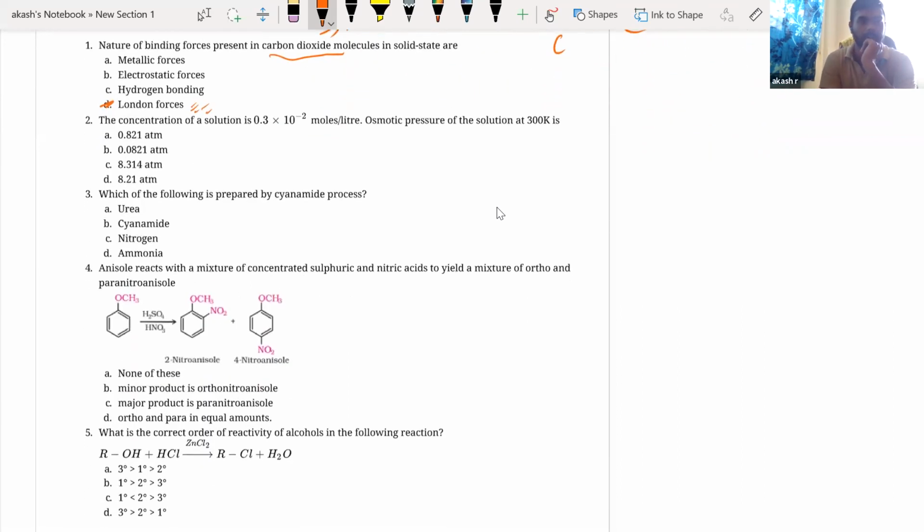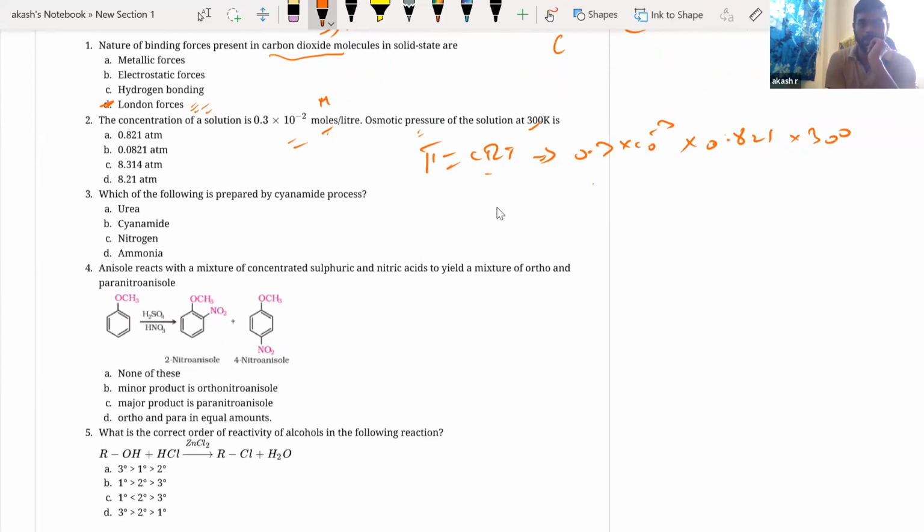Okay, next. The concentration of the solution is 0.3 into 10 to the power minus 2 moles per liter, that is molarity. What is the osmotic pressure at 300 Kelvin? You know the formula: pi is equal to C into R into T. What is C? 0.3 into 10 to the power minus 2, and R value is 0.0821, and temperature is given as 300 Kelvin. You can do the calculation, right?